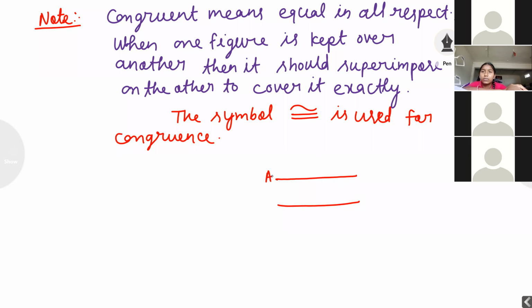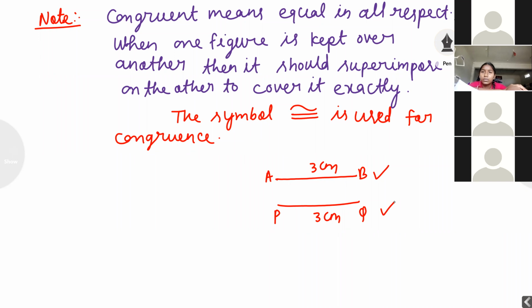Suppose this is AB. This length is 3 centimeter. This is PQ. Length is 3 centimeter. You are observing, students. The first figure is line segment AB. The second figure is PQ. Both are line segments, looking the same in shape, and the size is 3 centimeter. So we can say AB is congruent to PQ. Why? Because both have the same shape and size.